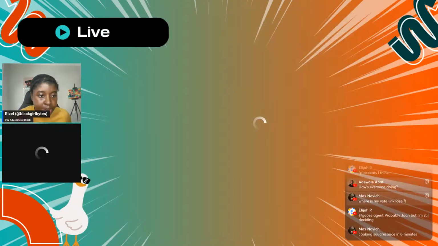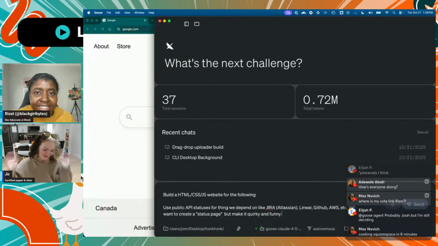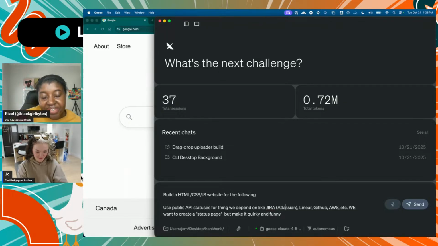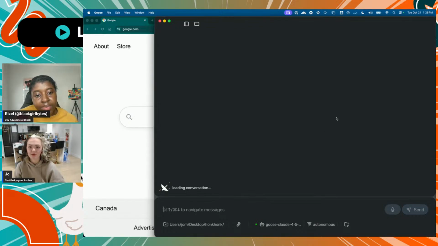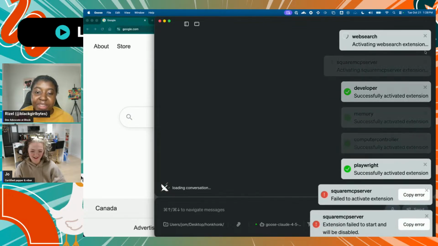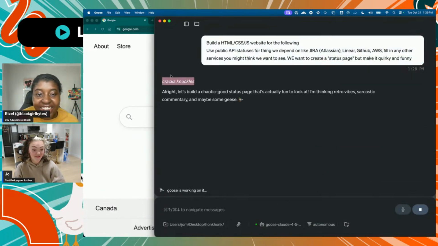Going to Joe. I already started typing and I don't know at what point we're supposed to start and stop. But anyway, I'll just build an HTML, CSS, JS website, use public API stats for things we depend on like Jira, I can never say it, Atlassian, Linear, because my team started using Linear, GitHub, AWS, etc. Let me just fill in any other services you might think we want to see, but make it quirky and funny. Let's see how it goes. Oh, I hate that now all your extensions are, yeah, this MCP server is always failing and I can't turn it off. Cracks knuckles. Okay.